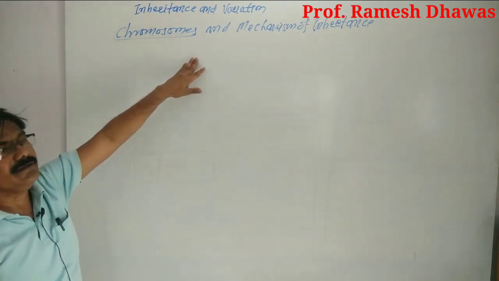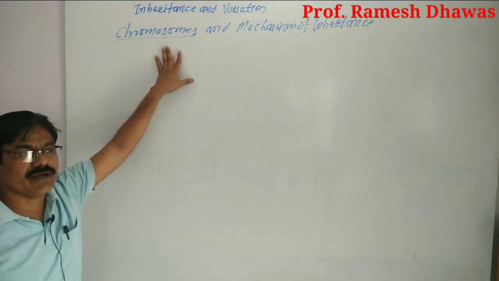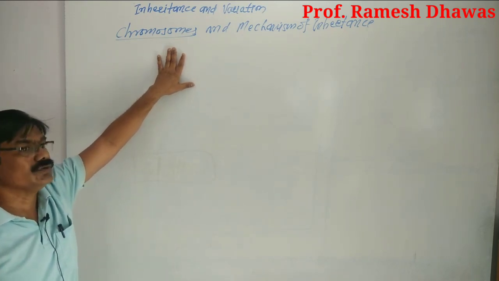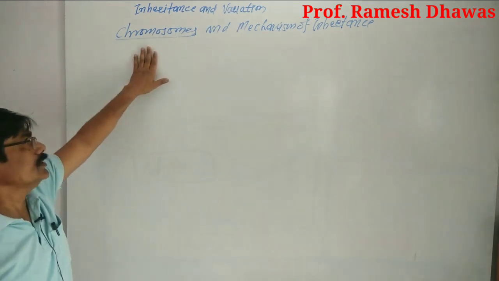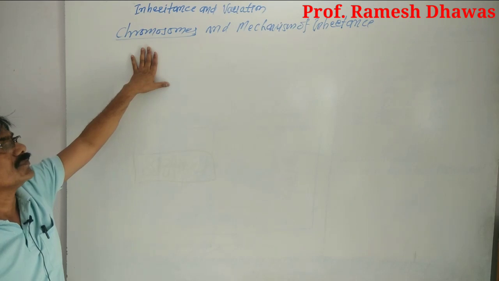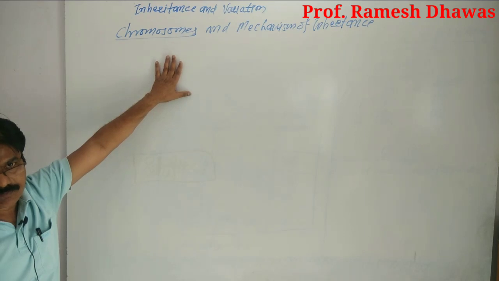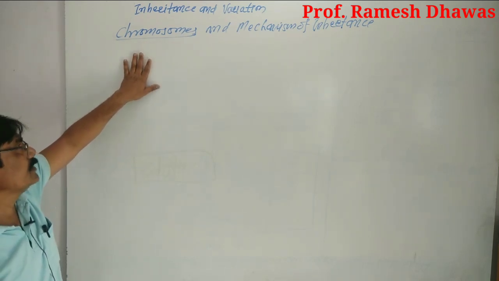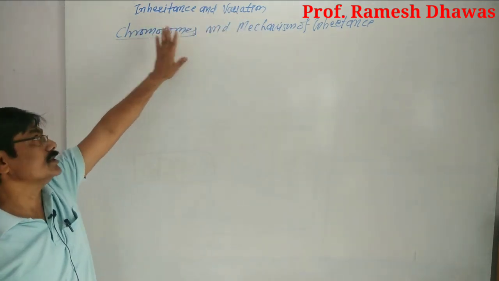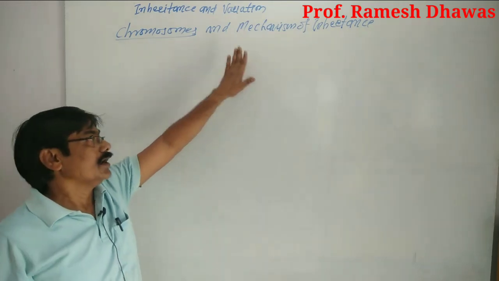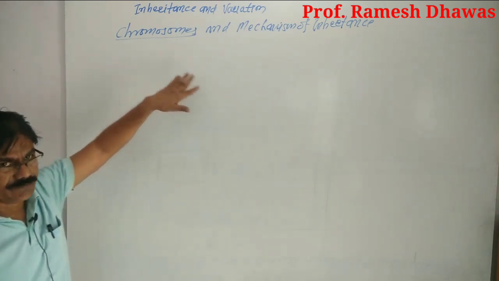Now, Mendel was actually a poor farmer's son, born at Moravia in July 1822. He worked on the inheritance of characters from one generation to another by using the pea plants. He first used the terms inheritance and variations. Inheritance means the transmission of character, and variation means the visible differences between the parents and the offspring.